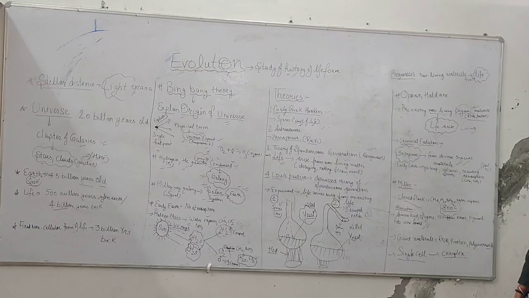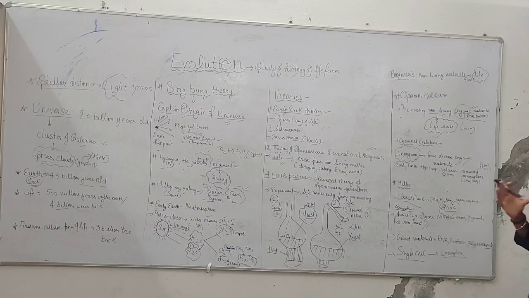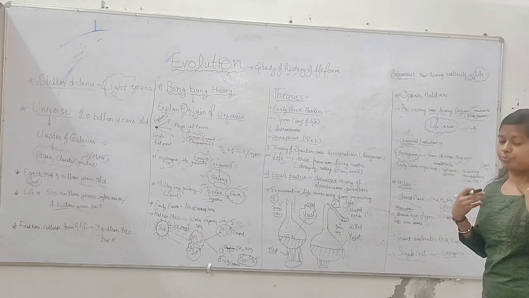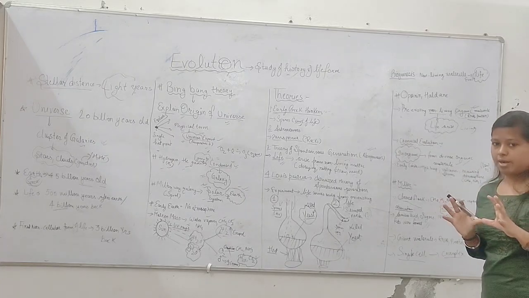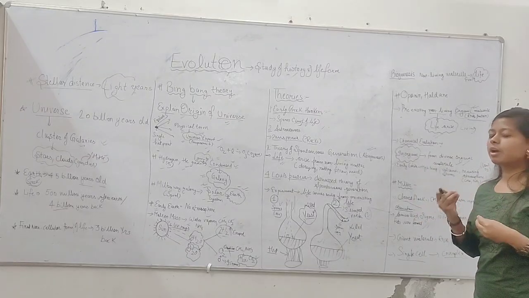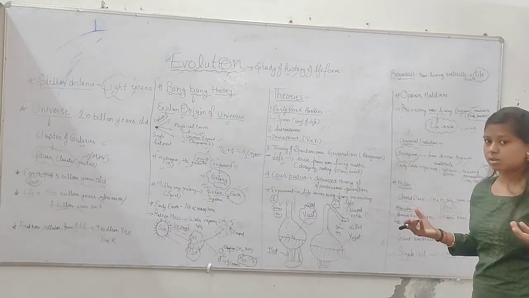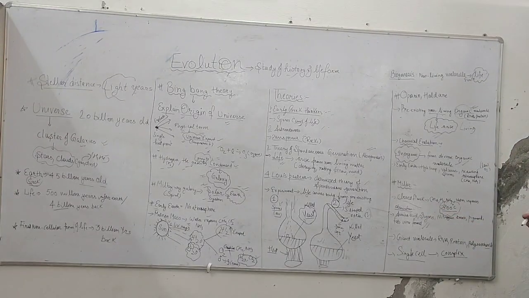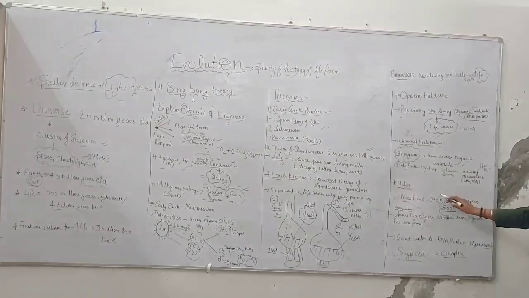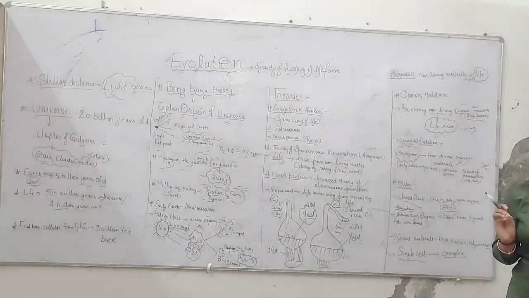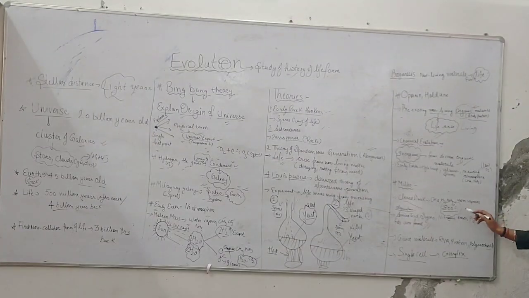Now we come to the Miller experiment. He took a closed flask and created conditions similar to the early Earth. He added various gases such as methane, hydrogen, ammonia and water vapor, and heated the flask at a high temperature of about 800 degrees Celsius.